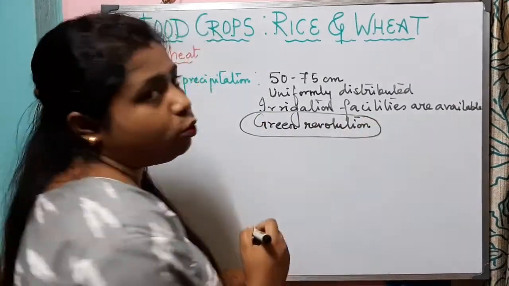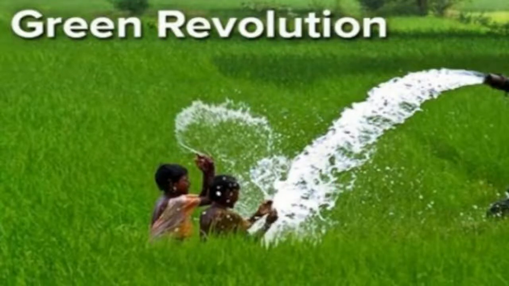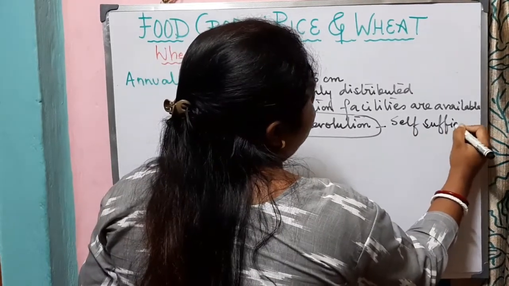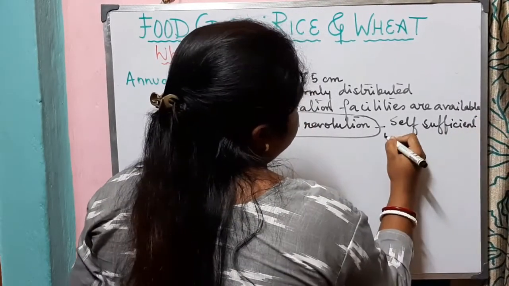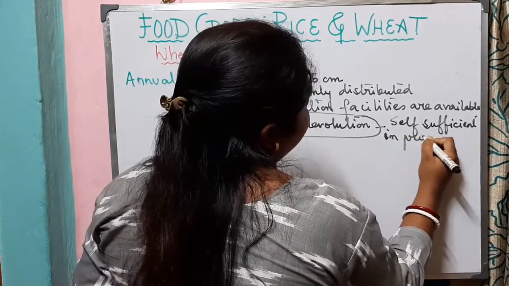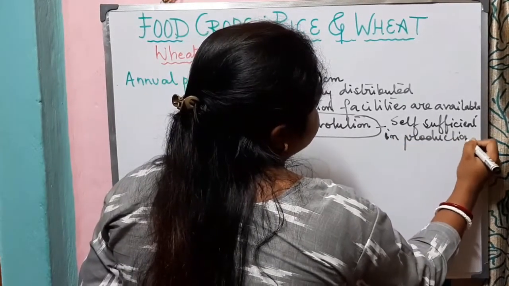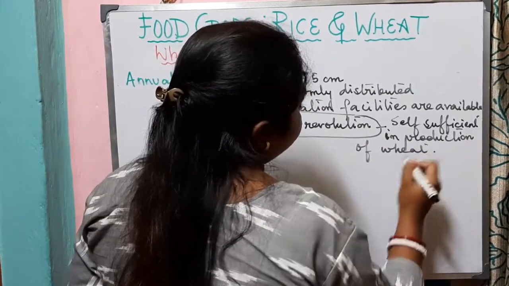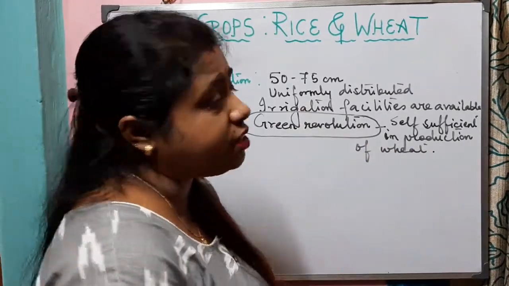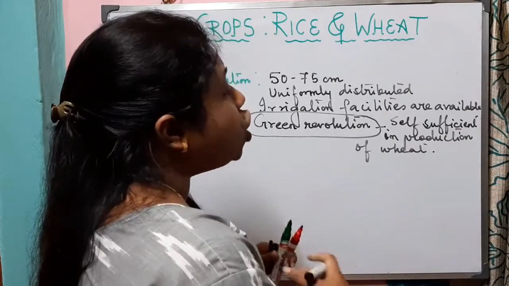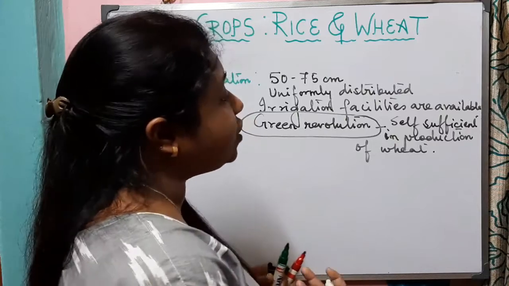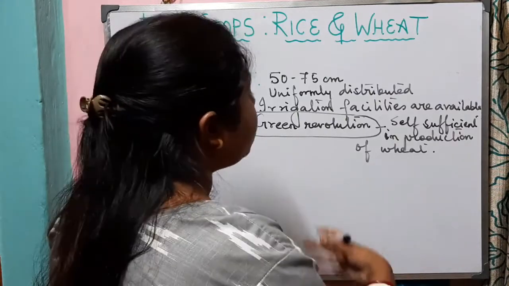Due to the Green Revolution, a few of the states in our country became self-sufficient in production of food grains like wheat. And this was an initiative by our government to increase the production of food grains, to make our country self-sufficient in the production of food grains.